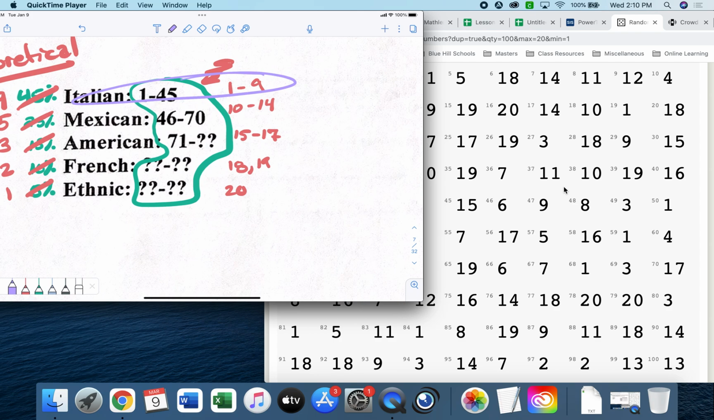Okay, but here's the deal. What I could do is I could make the ethnic food the number 1. I could make this a 2 and a 3. I could make this a 4, a 5, and a 6. I could make this 7 through 11. And then this 12 through 20. I could do it that way instead, right? Those are the same amount, but just going the other direction, right?